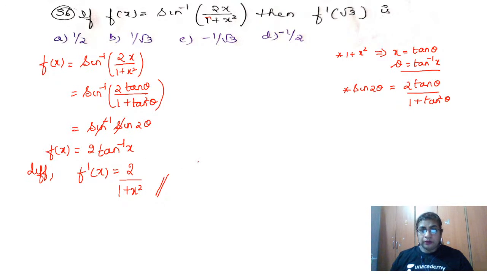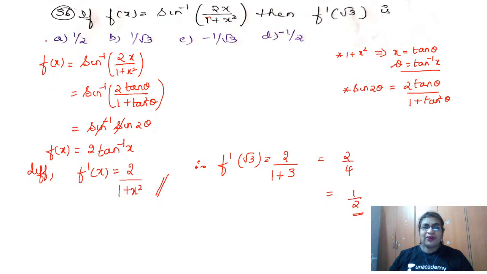So wherever there is x, I write root 3. It is 2 by 1 plus root 3 the whole square, which is 3. So that is 2 by 4, and 2 by 4 is equal to 1 by 2. Do I have this option? Yes. So it is my A option. Hope you have understood.